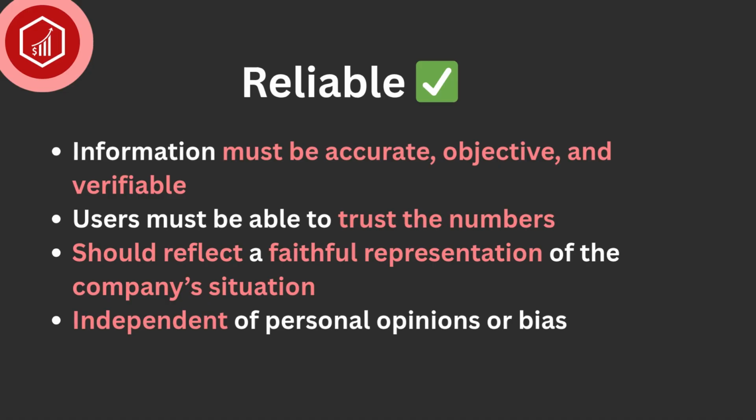When information is reliable, you can depend on this information and you can verify its accuracy. The information is completely independent of the person reporting it, so there are no personal opinions or bias included. To be reliable, the information in the financial statements must be a faithful representation of what the company does. For example, if a restaurant reported 6 billion in sales for its fiscal year ended in May, this amount must be true and verifiable. Otherwise, the information could be misleading to investors.